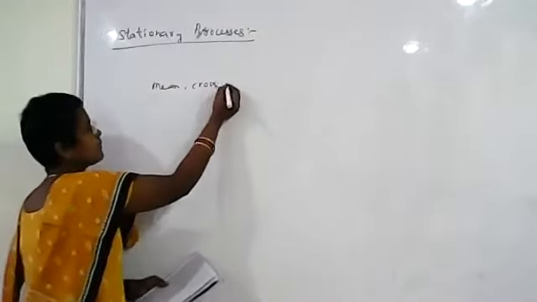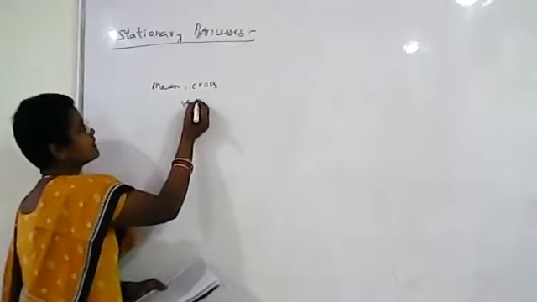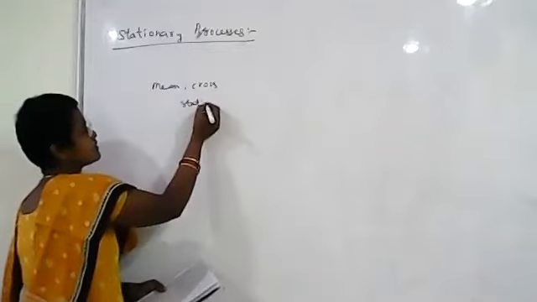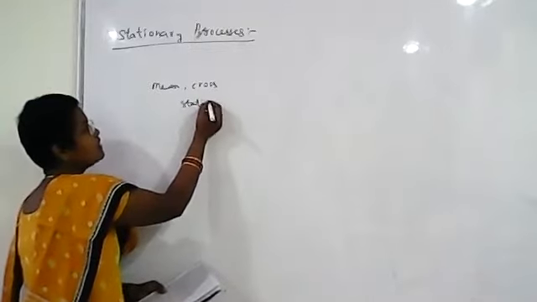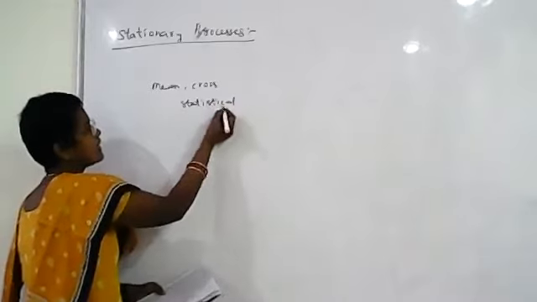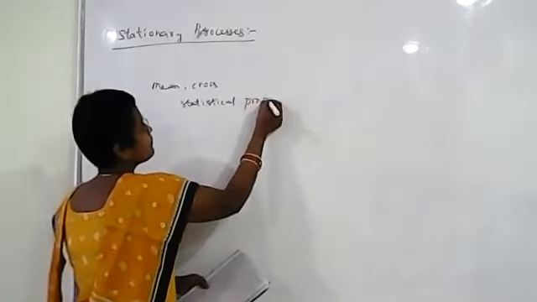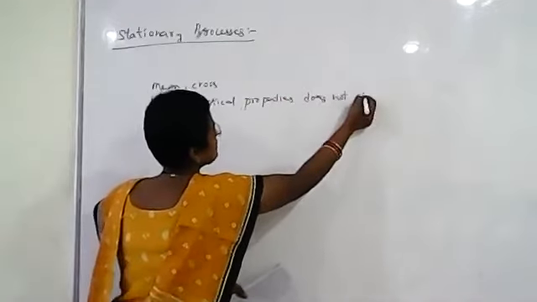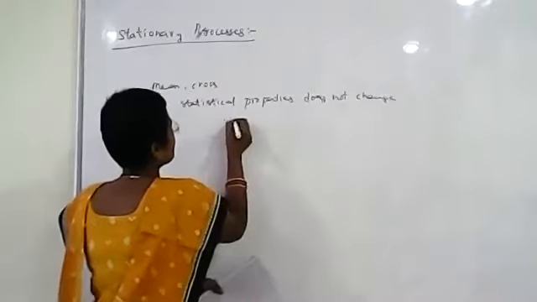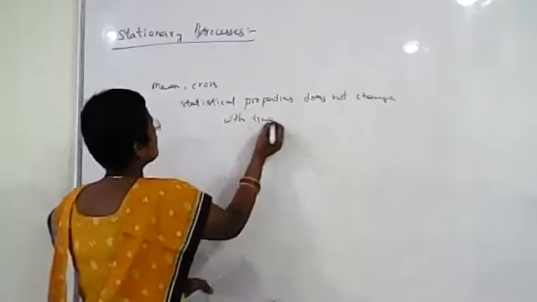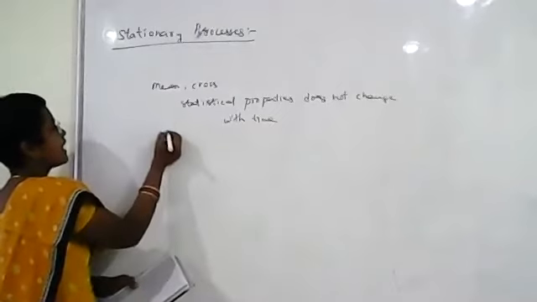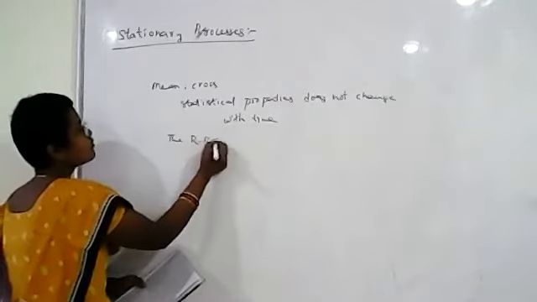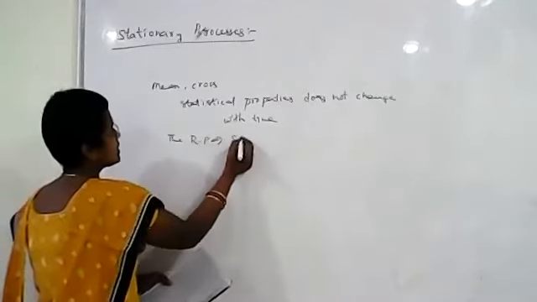If the statistical properties do not change with time, then those random processes are called stationary processes.